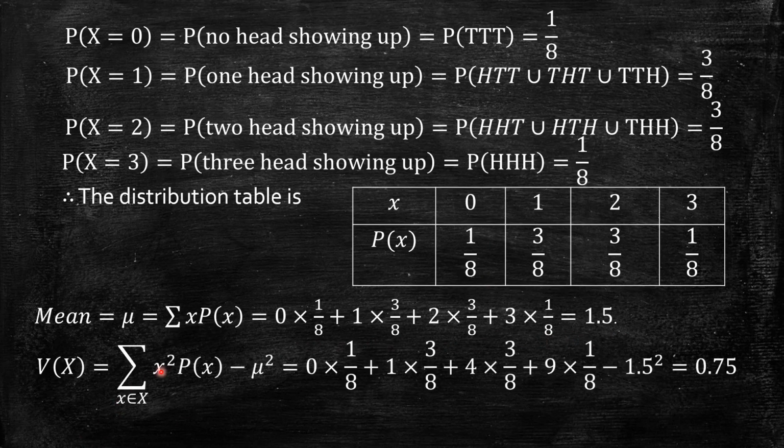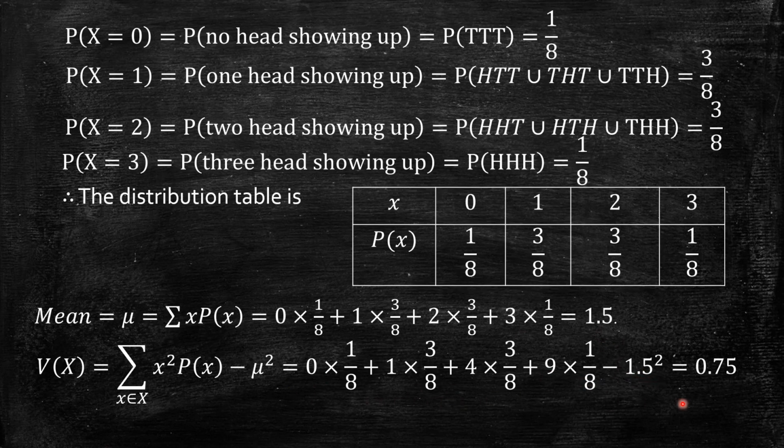The variance formula is summation x square p of x minus mu the whole square. So we have 0 square into 1 by 8 plus 1 square, 1, into 3 by 8 plus 2 square, 4, into 3 by 8 plus 3 square, 9, into 1 by 8. Calculate this minus mu the whole square, mu is already calculated, 1.5 the whole square.